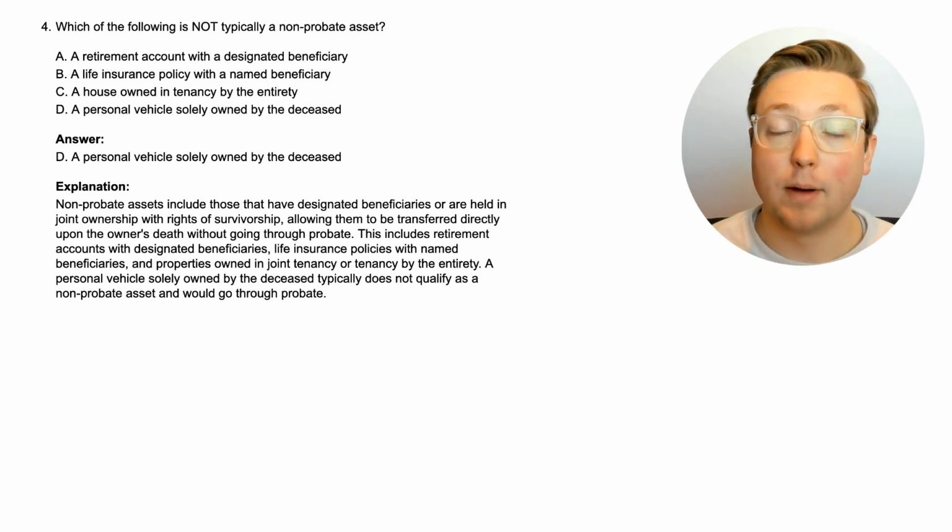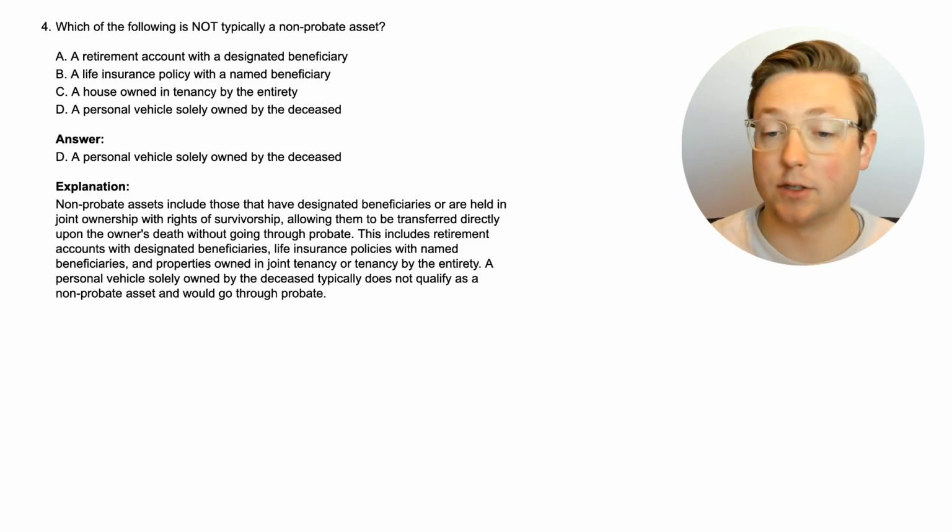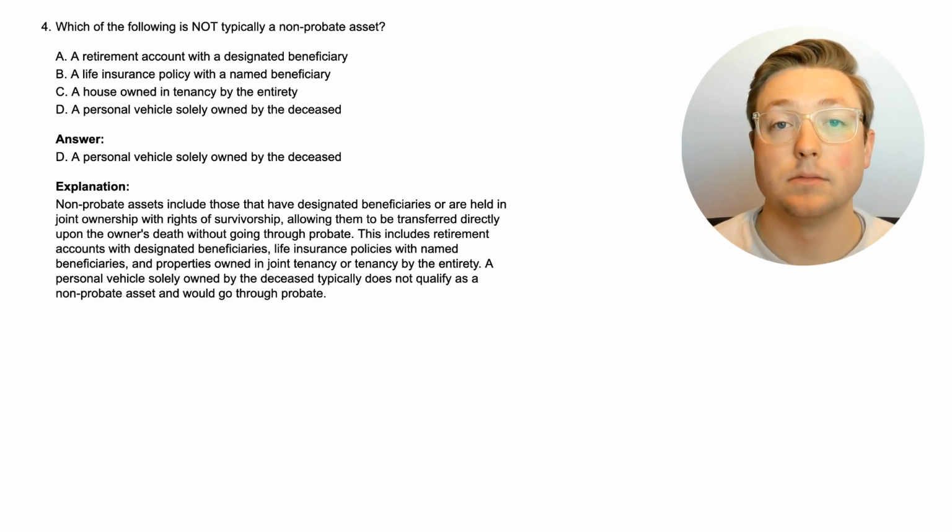So we learned a little bit more about probate, but also about designated beneficiaries there. It looks like non-probate assets are typically the kinds of assets that have designated beneficiaries. Somebody has been designated to receive that asset, and since they don't have to pay anybody to figure out what to do with it, it doesn't have to go through the probate process because it just goes directly to that person. So it sounds like non-probate assets have to do with designated beneficiaries, and this is a way to avoid probate. So let's go to the last question to learn a little bit more.